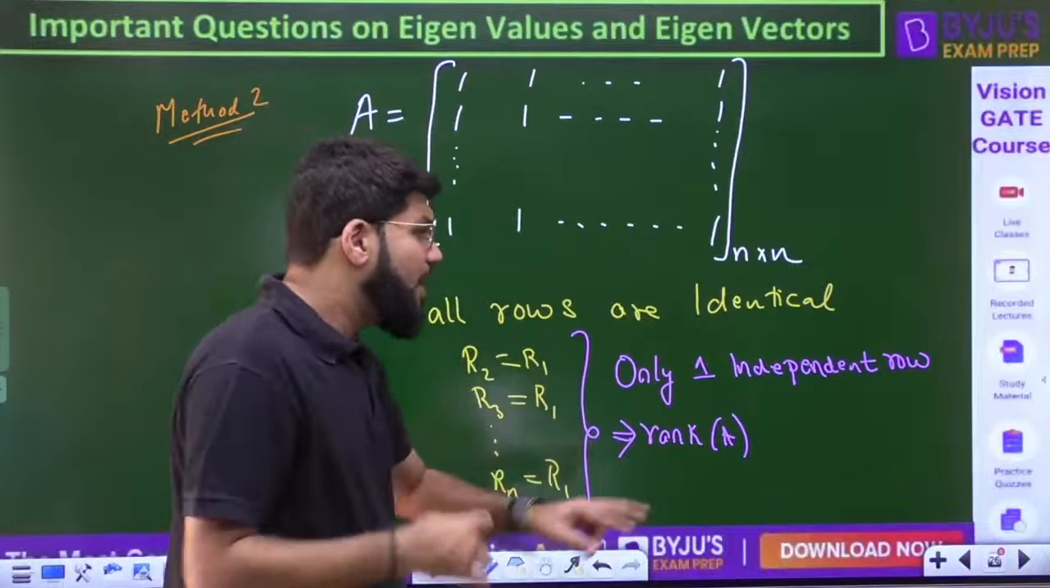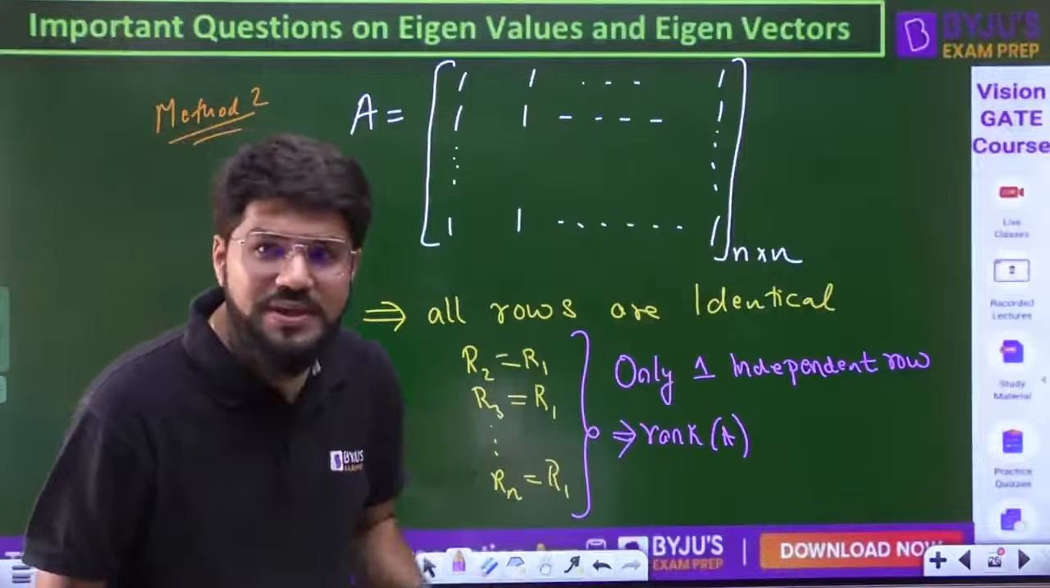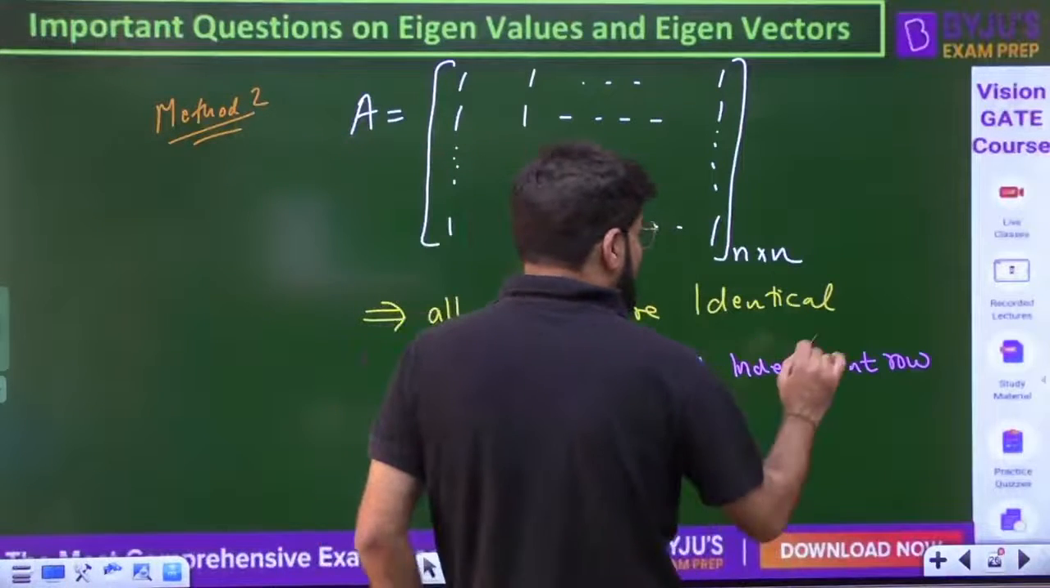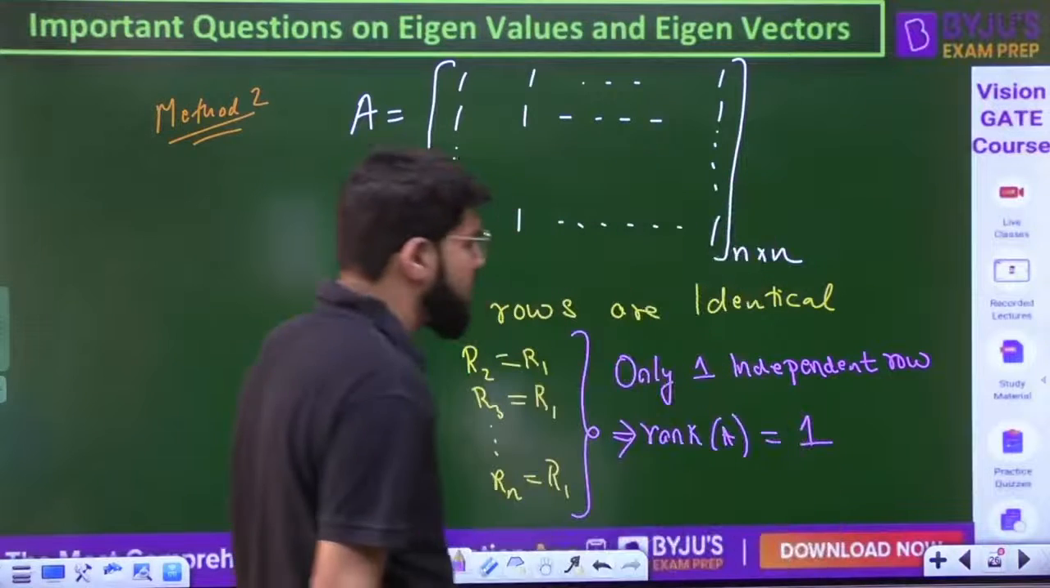Yes, rank of a matrix is equal to number of independent rows. Rank में पढ़ा होगा आपने, नहीं पढ़ा है तो सुन लीजिए. Rank of a matrix is equal to number of independent rows or number of independent columns. So here it is only one independent row, so rank will be 1.